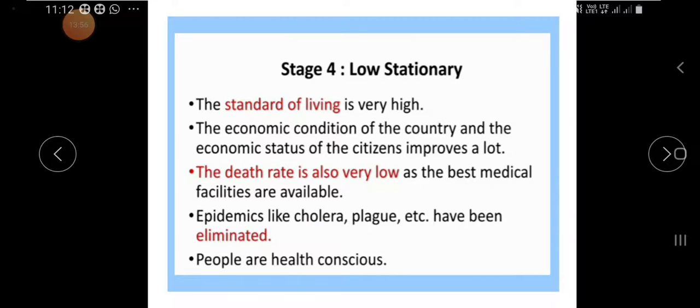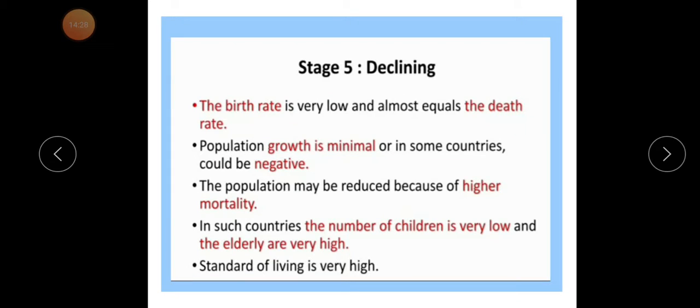Epidemics like cholera and plague have been eliminated because of highly developed health facilities. People are health conscious and take care of their health through different activities. So in this stage the country is developed. Almost all European countries are included in this low stationary stage.